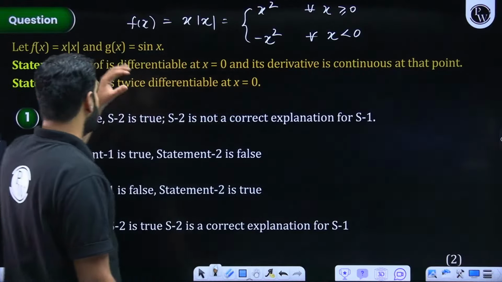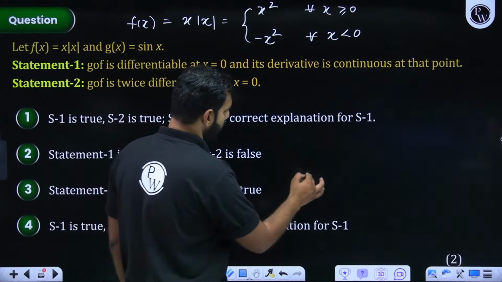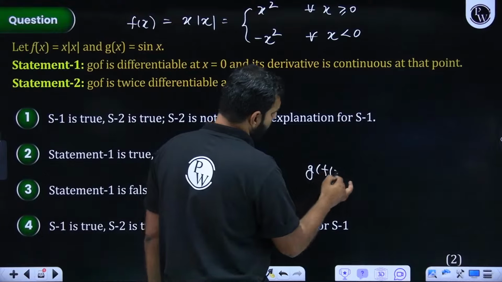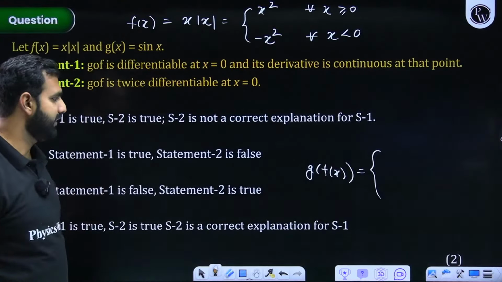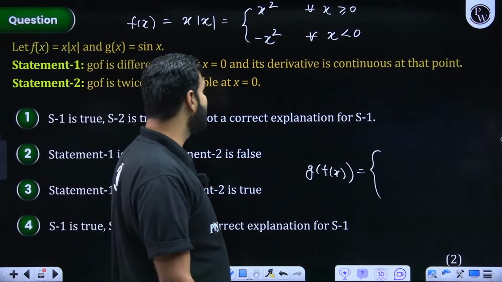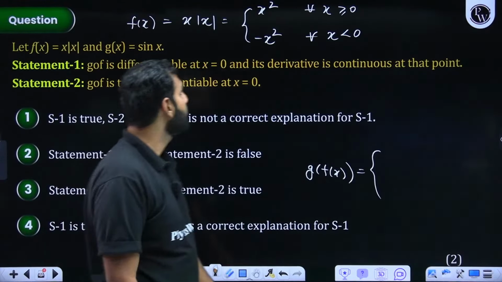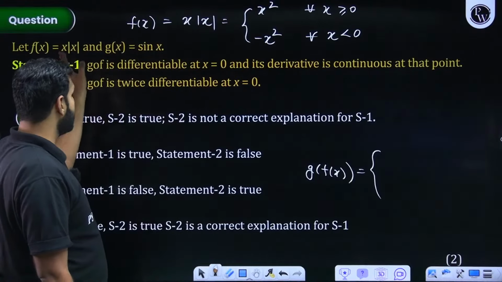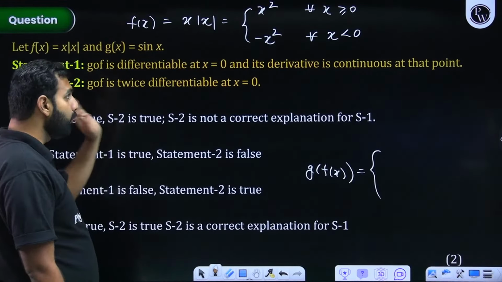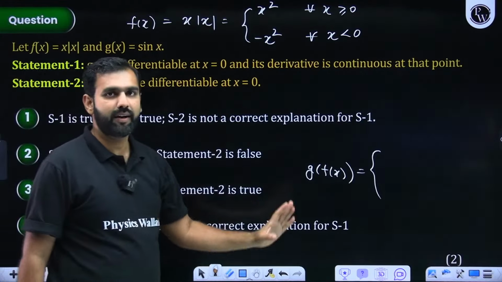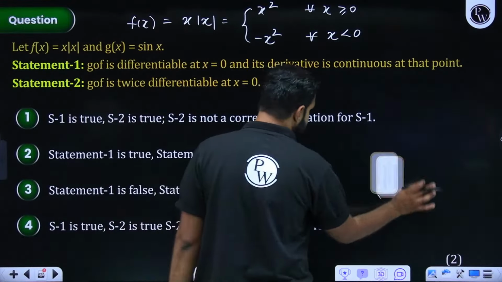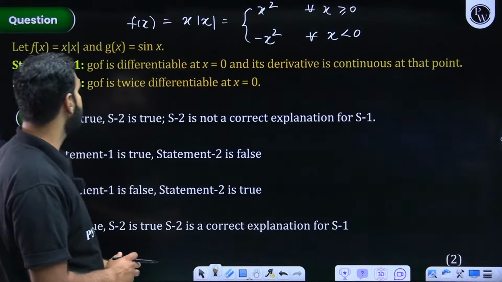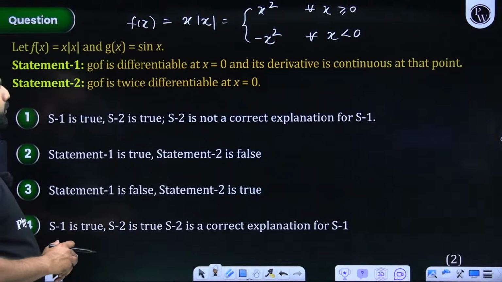Sin x. So if I now talk about g of f of x, because basically we need to make our comment on g of f of x. So g of f of x, if it is redefined, I hope you are understanding, f of x and g of x both are continuous. So if both of them are continuous, their composition will also be continuous. So you need not define g of f of x. I'll say that both will be continuous at 0.